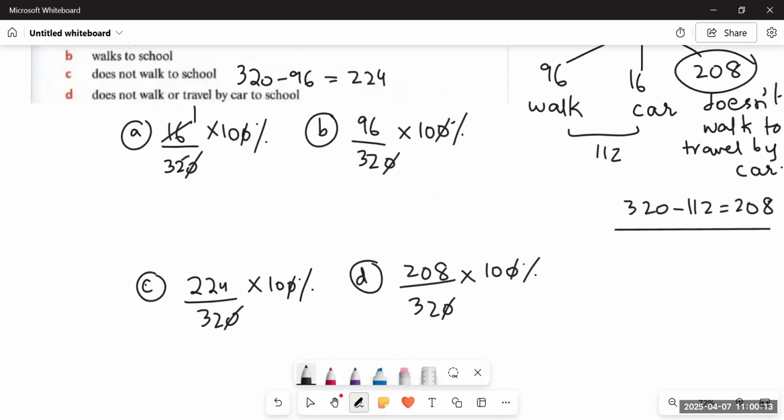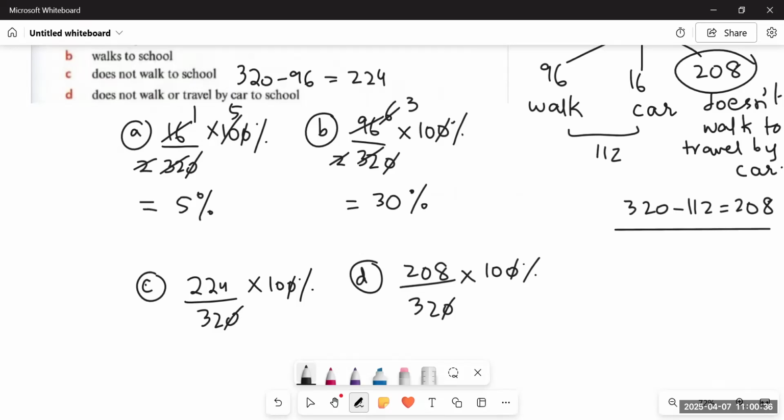16 ones are 16, 16 twos are 32, 2 ones are 2, 2 fives are 10. It means there are only 5% of students who travel to school by car. Then comes 32 and 96. So 16 sixes are 96, 16 twos are 32, 2 ones are 2, 2 threes are 6, 3 tens are 30. It means 30% of students walk to school.